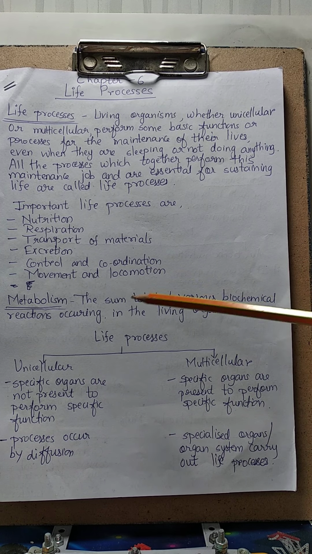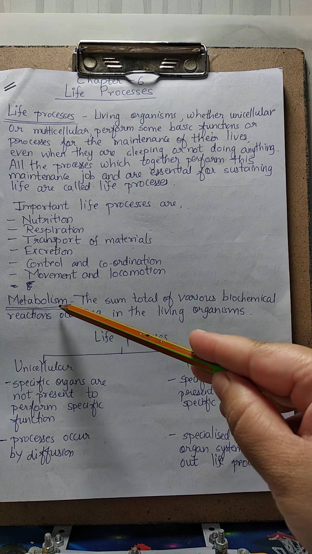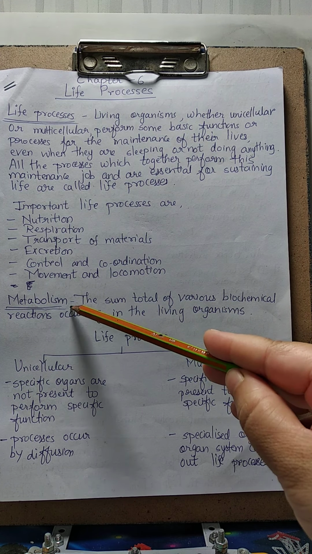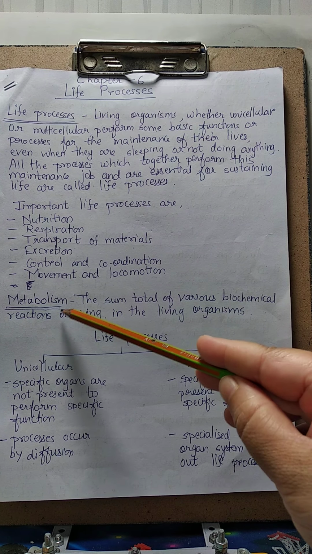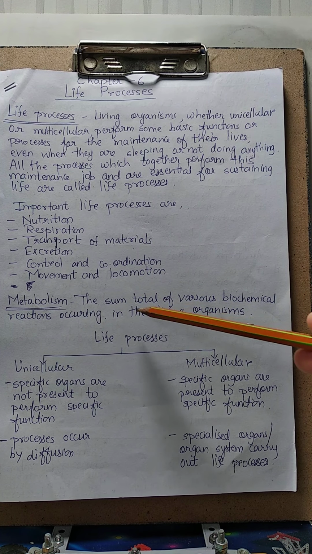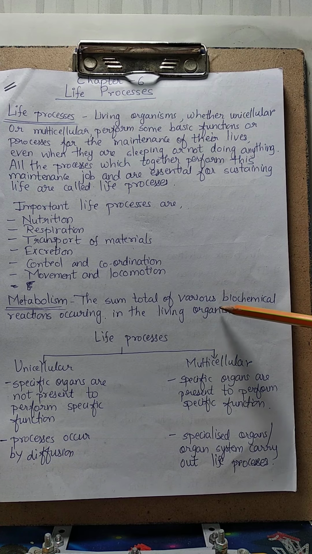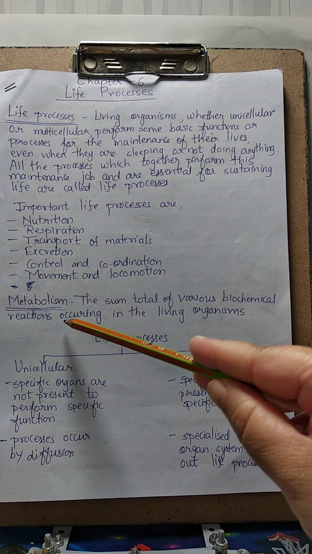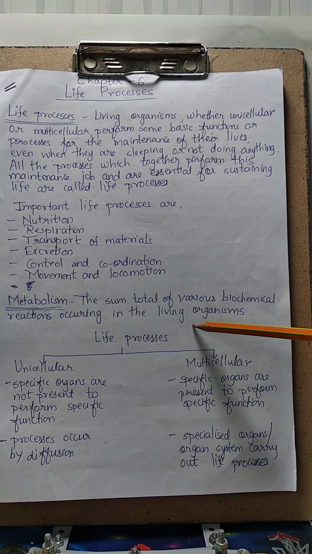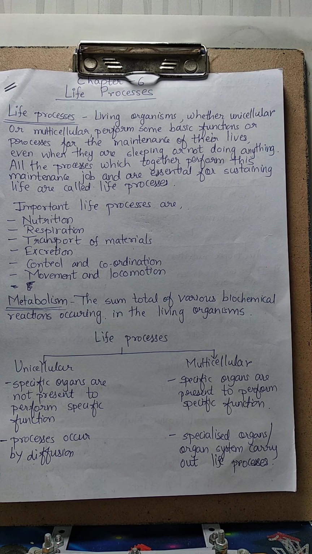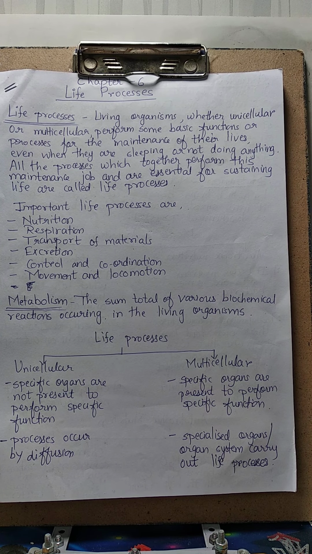Now, one more thing, this word you will come across many times while studying this chapter, that is metabolism. Now, what is metabolism? The sum total of various biochemical reactions occurring in the living organism. See, metabolism is nothing but, if we consider a cell, right?